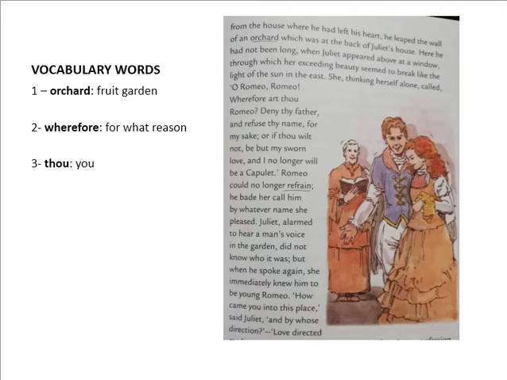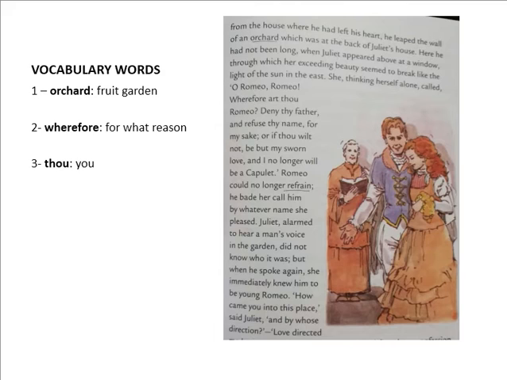Here he had not been long when Juliet appeared above at a window, through which her exceeding beauty seemed to break like the light of the sun in the east. She, thinking herself alone, called, "O Romeo, Romeo, wherefore art thou, Romeo? Deny thy father, and refuse thy name, for my sake, or if thou wilt not, be but my sworn love, and I no longer will be a Capulet."